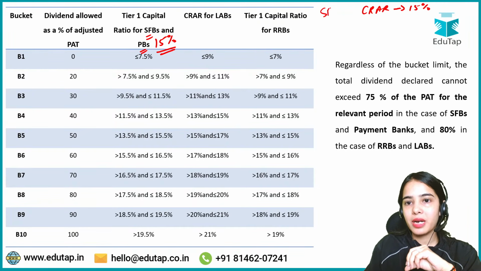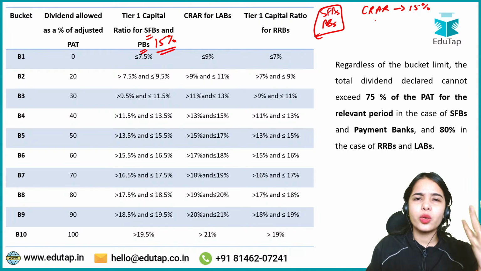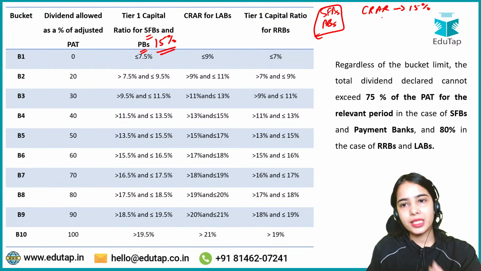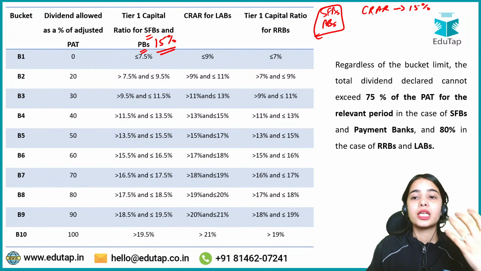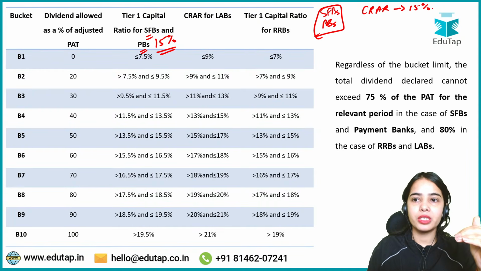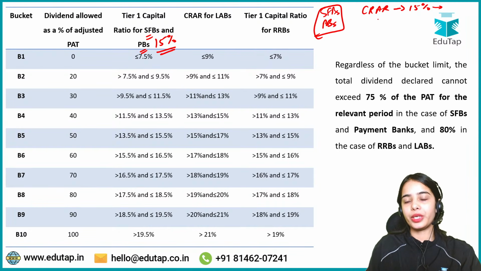So the small finance banks and the payment banks have to maintain a higher CRAR of 15%. So they do not require the capital conservation buffer. The RBI has not stated the capital conservation buffer for the small finance bank and the payment bank separately, because already the small finance bank and payment bank are maintaining a very high CRAR of 15%. This is the minimum regulatory requirement.